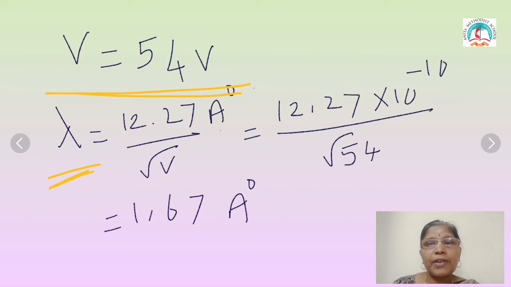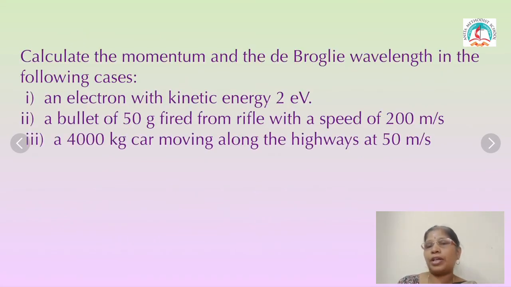How are they calculating the value of wavelength? You know the formula: 12.27 Angstrom units divided by root V. So 12.27 times 10 power minus 10 divided by root 54. When you simplify, the wavelength is calculated as 1.67 Angstrom units.